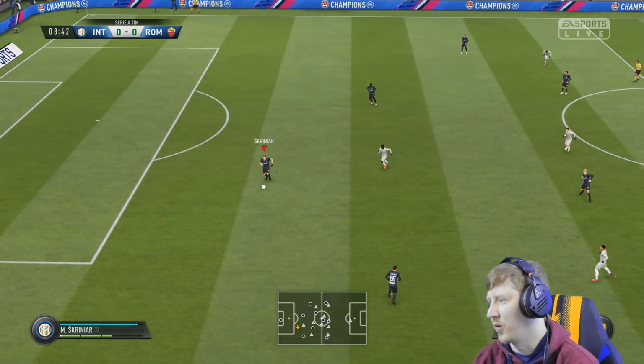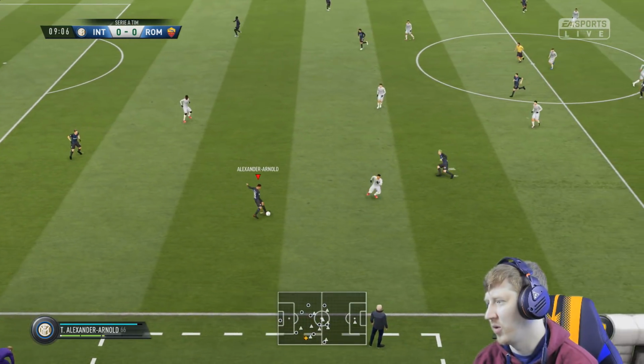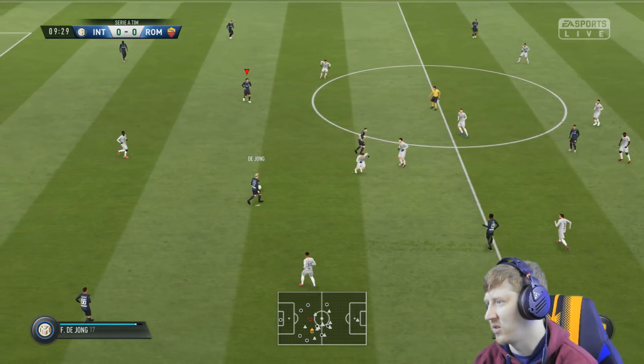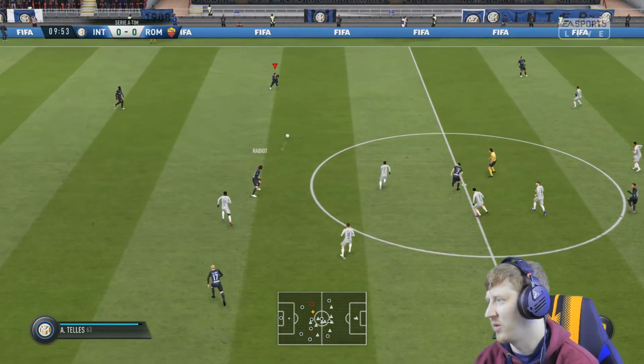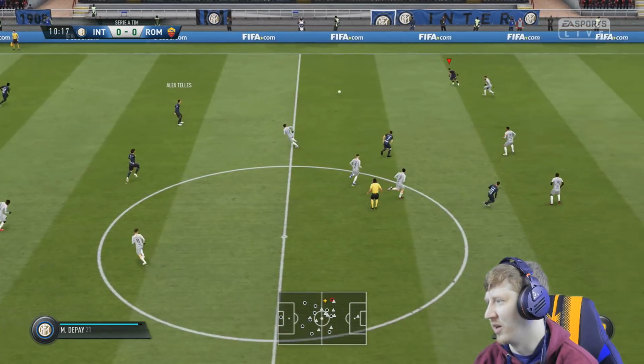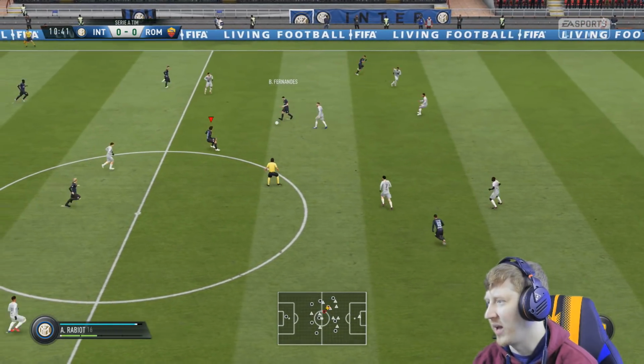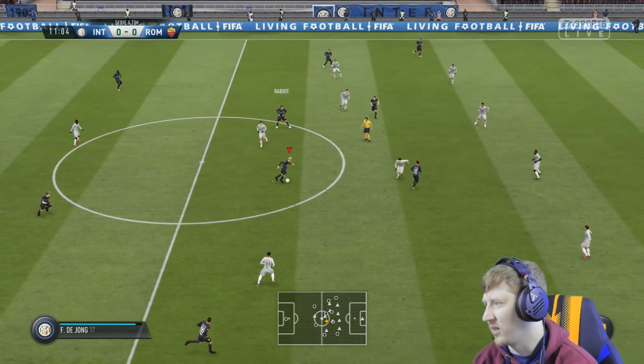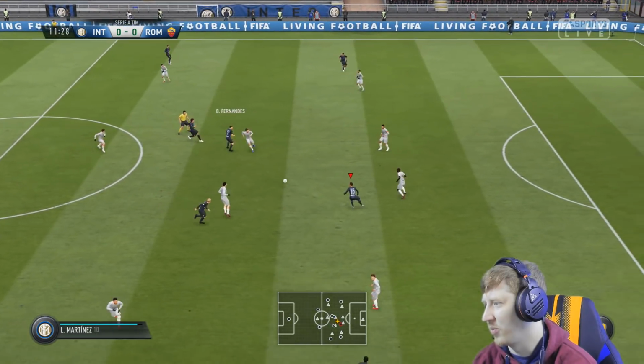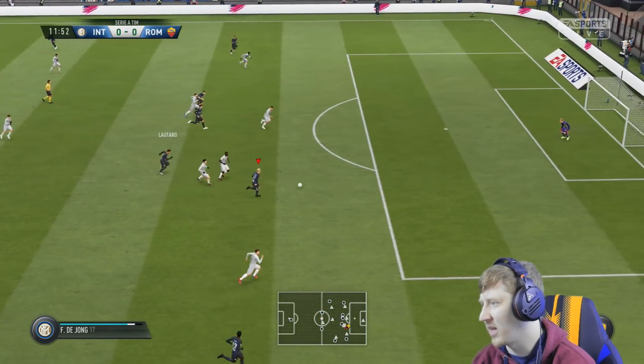It is a first effort for Roma, and the fact that they were able to cut me open quite so readily is concerning. I was hoping we were going to be slightly more solid defensively than we were in the last game. It was the team in blue and black that came out on top in the game against Atalanta. Hopefully it will be the team in blue and black that comes out on top in this game against Roma.